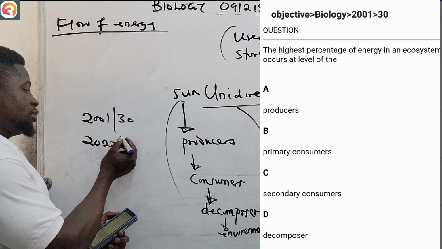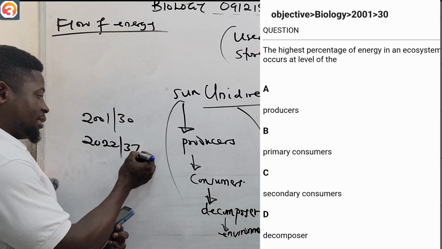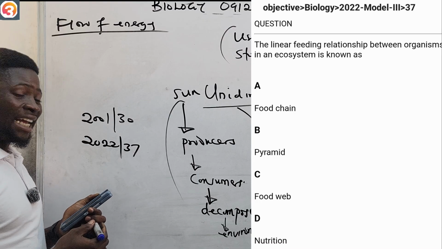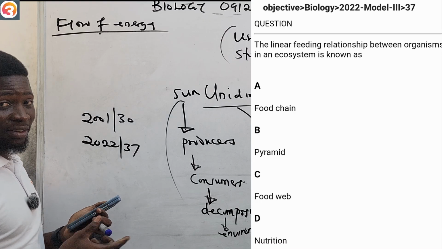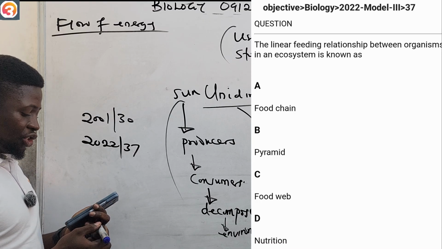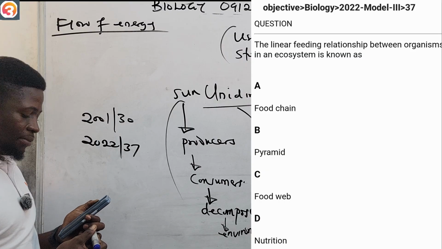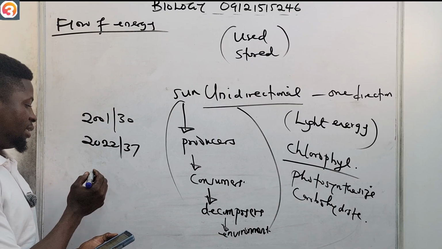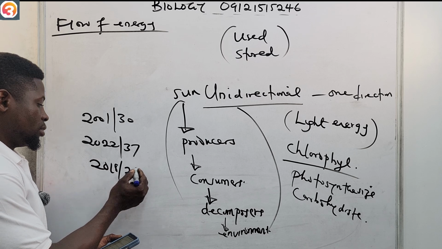So let us see 2022 number 37. It says that the linear feeding relationship between organisms in an ecosystem is known as what? Linear feeding relationship. A says food chain, B says pyramid, C says food web, D says nutrition. Tell me the answer in the comment section. Very easy.